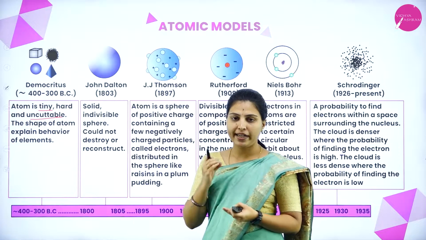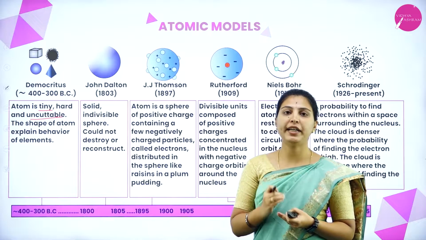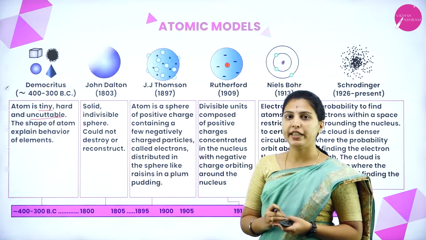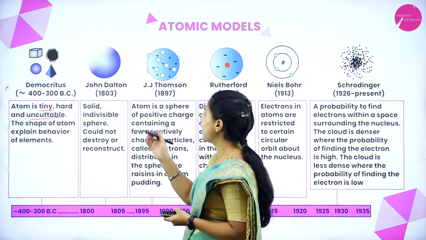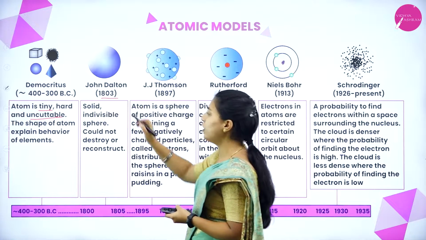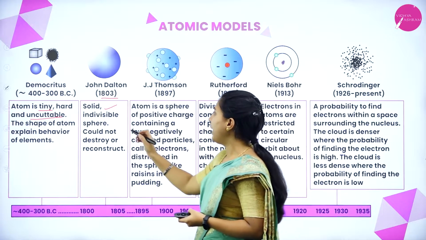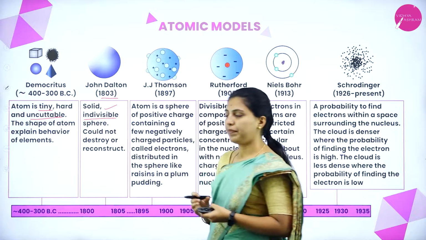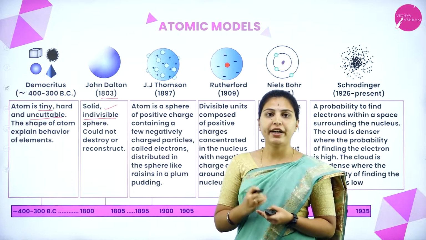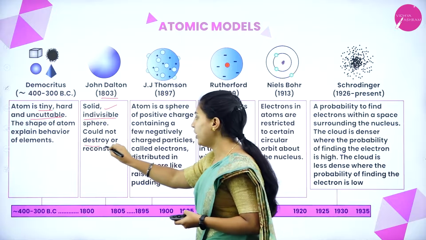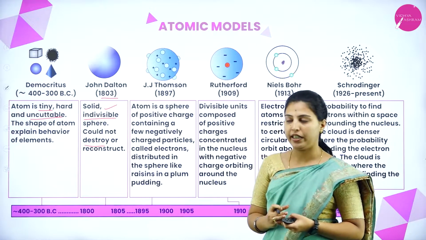They told atom is the fundamental building block of matter, so it cannot be divided further. Next, John Dalton in 1803 told atom is a solid particle and indivisible sphere, meaning it cannot be divided into subatomic particles, or destroyed, or reconstructed.